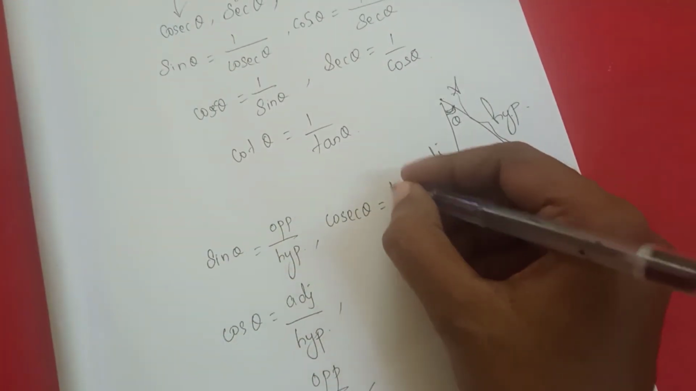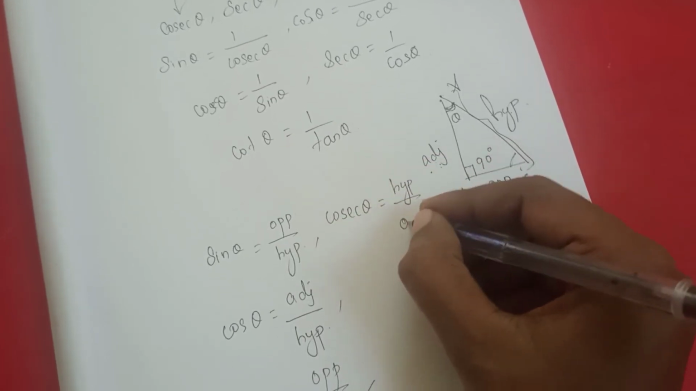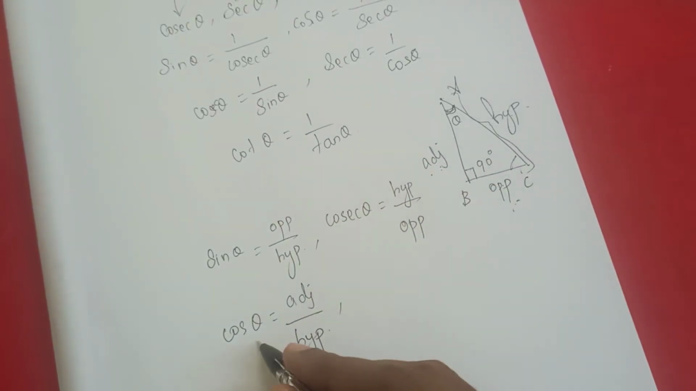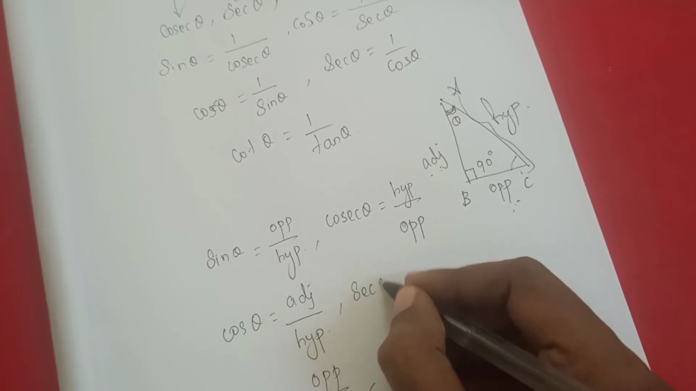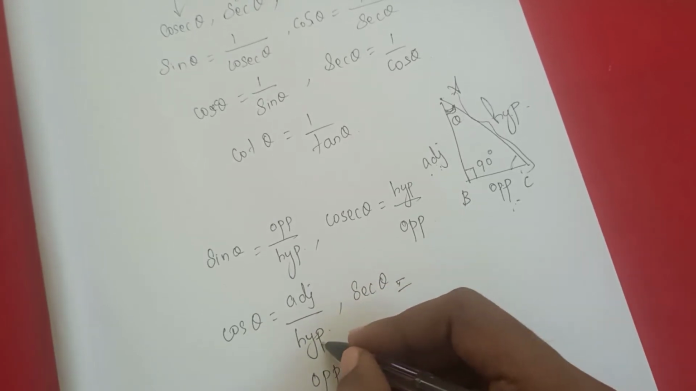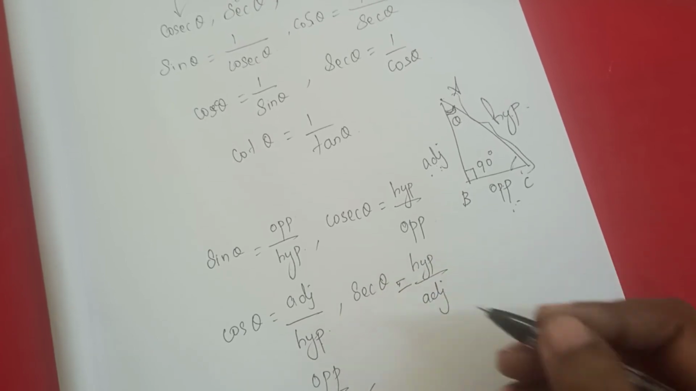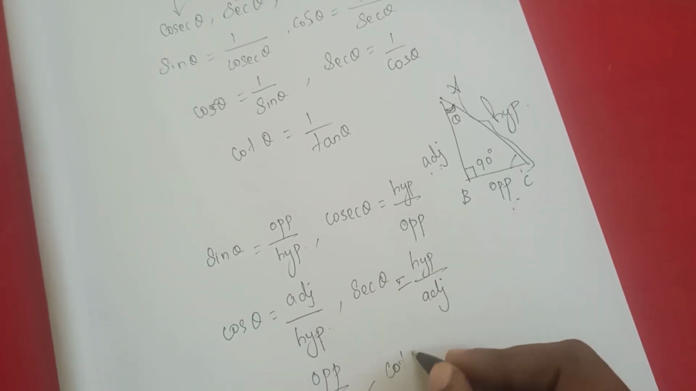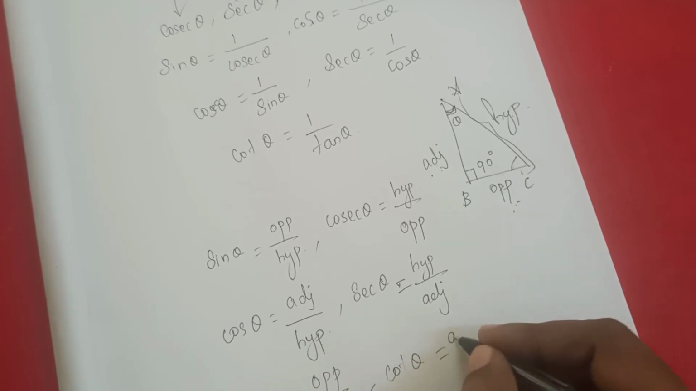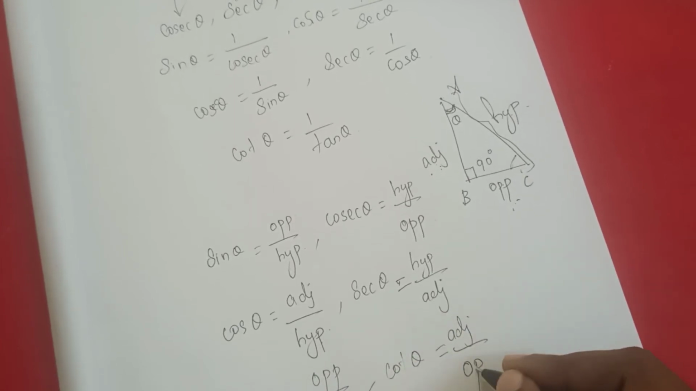So this will change to its reciprocal: hypotenuse side by opposite side. Same as that, cos theta, the reciprocal is secant theta. So secant theta means this will change as reciprocal, that is hypotenuse side by adjacent. Tan means it's cot, the reciprocal, you just change it, that is adjacent side by opposite side.